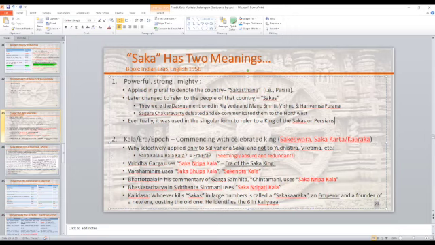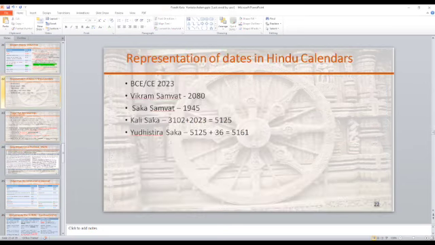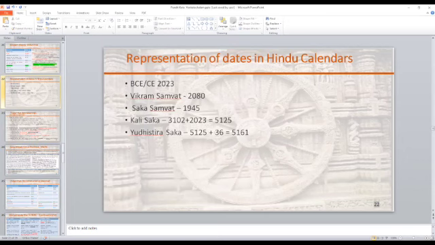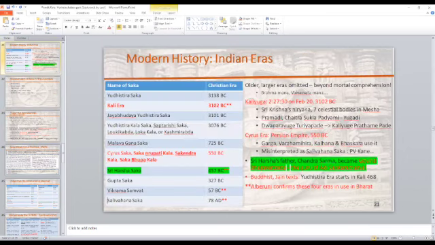The second meaning: Kala, or era, or epoch. Like in the example we saw here, you have Vikrama Samvat or Saka Samvat and so on. So you're referring to eras. So the second meaning would be an era. And the point over here is, what does Sakakala mean? The reason this became important is because Western Indologists said Sakakala means Salivahana Saka, which means 78 AD. They froze that in time and did not allow interpretation. So they said Sakakala means this era here at the bottom.